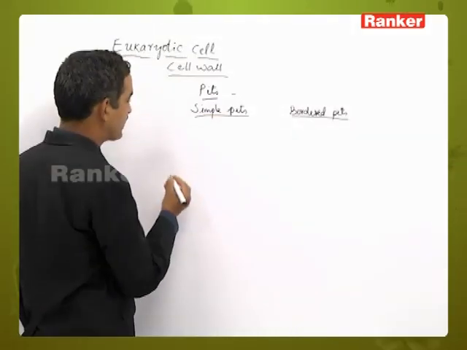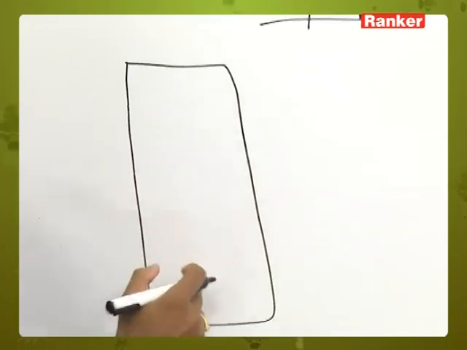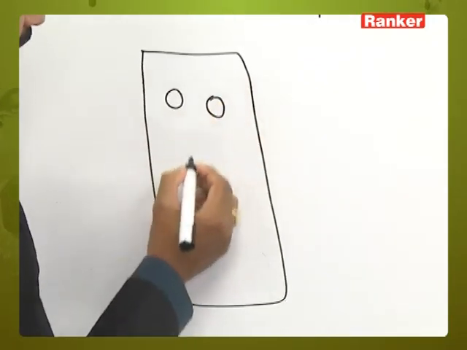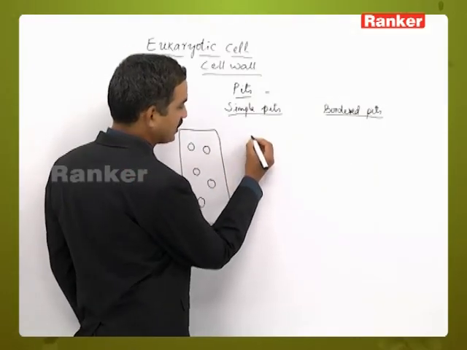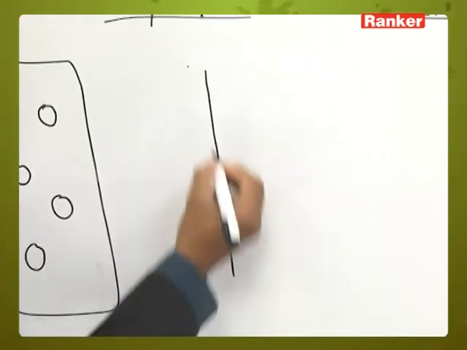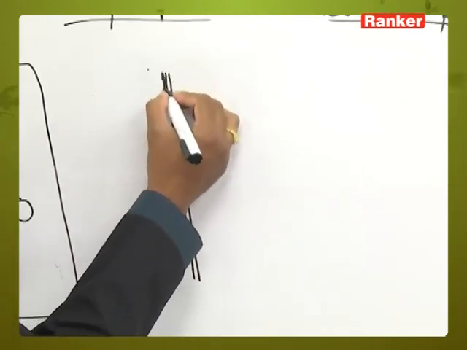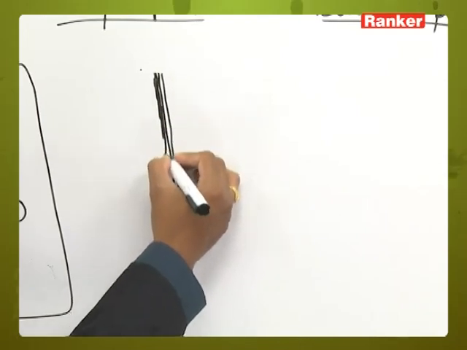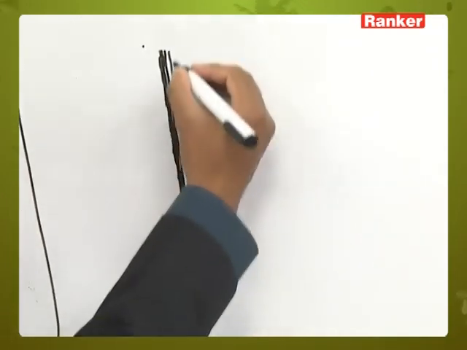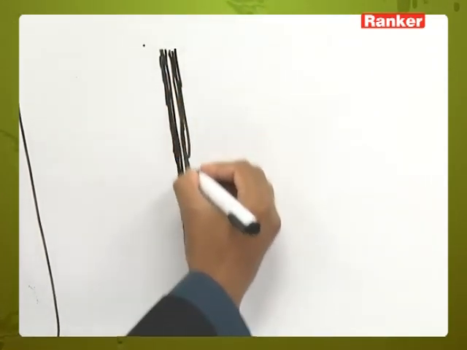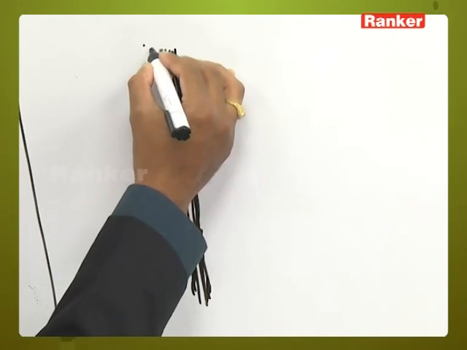So here let us see the structure of the simple pits. If you observe from outside, the simple pit appears like this: a cell wall which appears to be a single structure, a spherical shape structure. If you take a section of the cell wall, this is the middle lamellum present in the center, and on the inner side of the middle lamellum, this forms the primary cell wall, which is also formed nearly continuously, but sometimes it may form pits also.